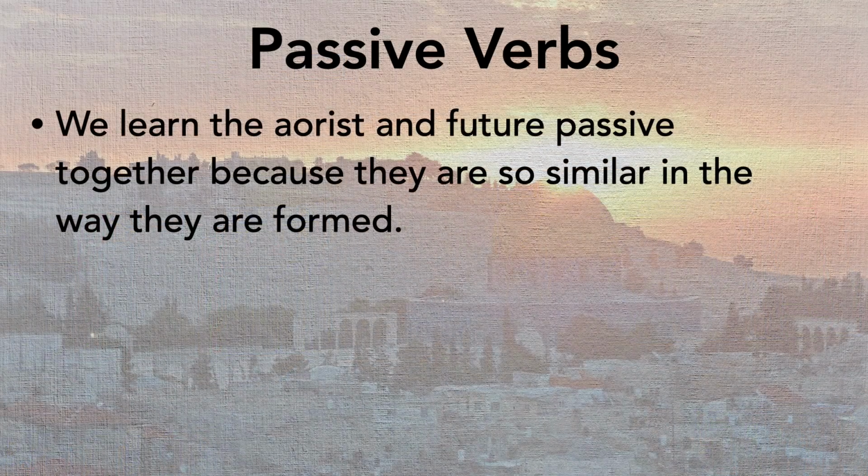We learn aorist and future passive together because they're so similar in the way they're formed, and you'll see what I mean here in just a second. So without further ado, let's go ahead and jump in and build the first aorist passive indicative. Here we go.